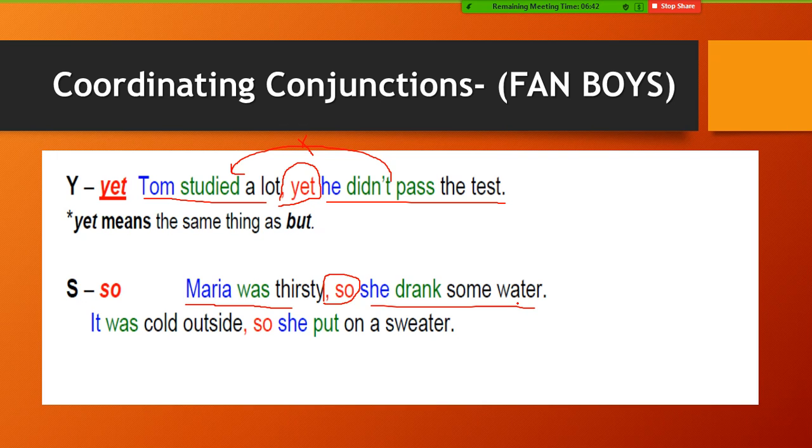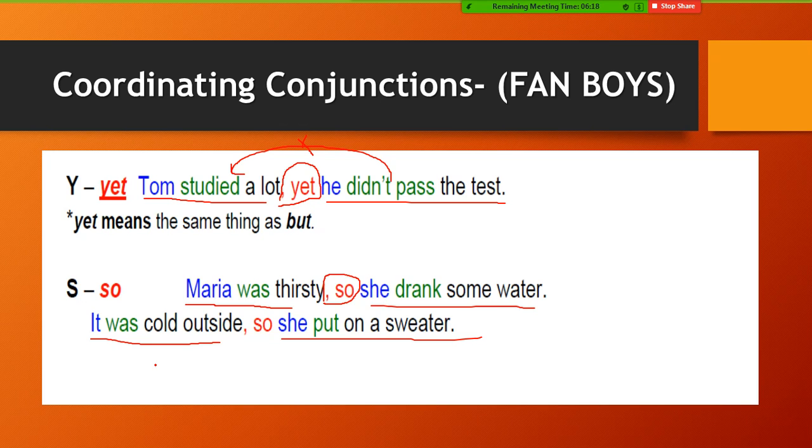What about the others? Is that clear? What is the difference between so and for? Okay, the same. It was cold outside. The result: she put on a sweater. If I swap the sentences: she put on a sweater, for it was cold outside.